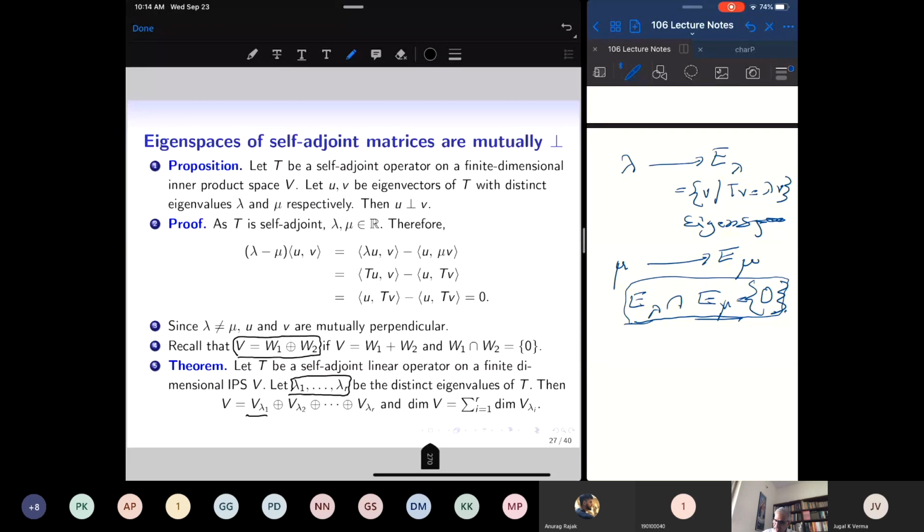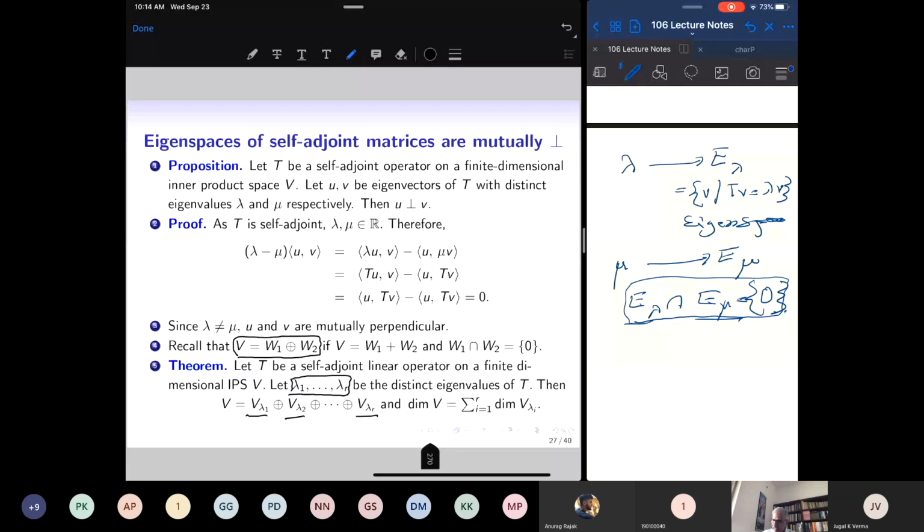Then the eigenspaces fill up the whole space, because I have proved that a self-adjoint operator is diagonalizable. It has a basis of eigenvectors. A few of them will come from E lambda 1, another few will come from E lambda 2, and so on. So the whole vector space is a sum of the eigenspaces, but the eigenspaces are mutually perpendicular and intersect in only the 0 vector.